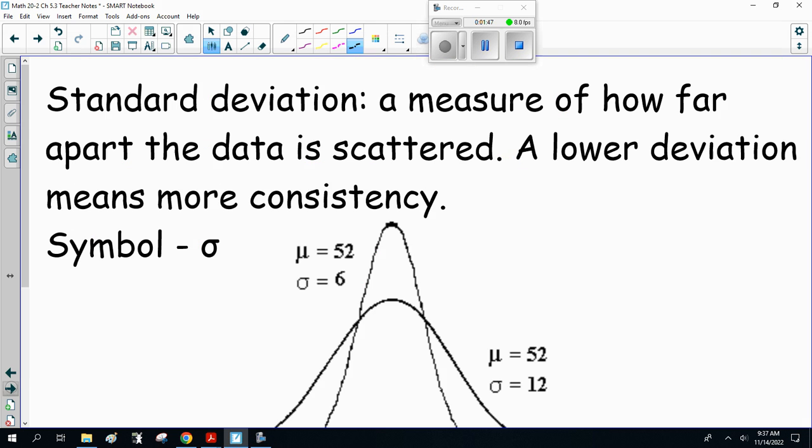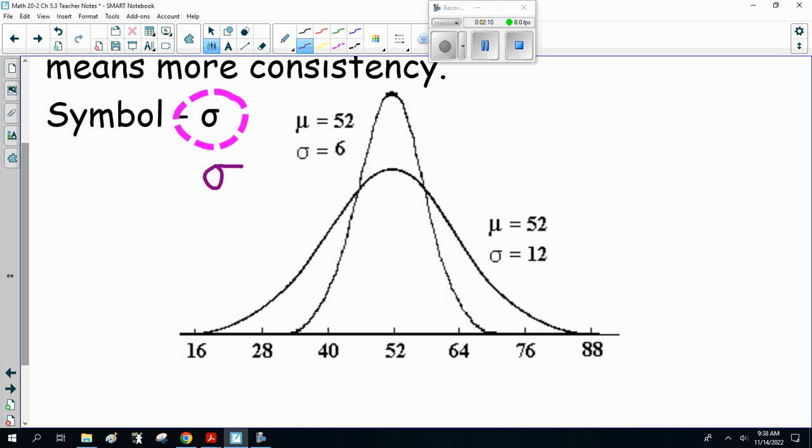Now, standard deviation is a measure of how far apart the data is scattered. A lower deviation means more consistency. Now the symbol is this sigma thing. Depending on the font, it's an O with a tail on it, Greek S.